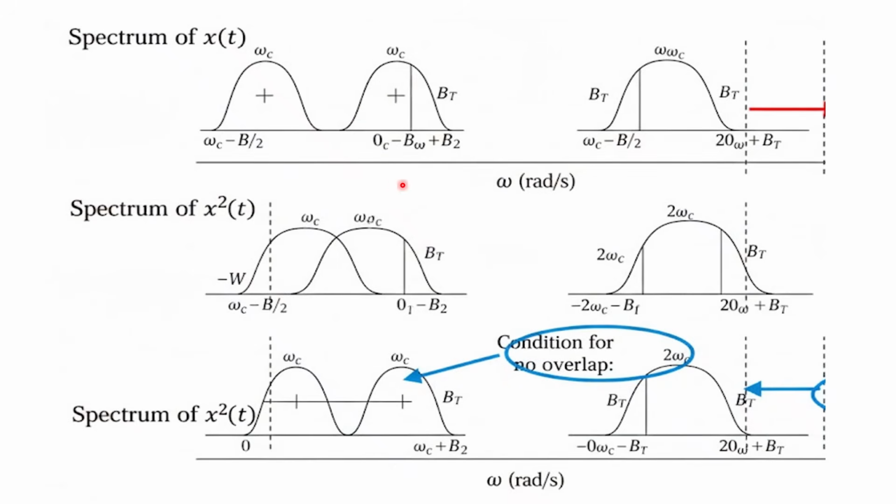Before these calculations, you can also visualize this, with the spectrum given for x(t) and x squared(t). In order to not overlap, both should not touch. The gap may be zero, but minimum it should be zero. Otherwise both will overlap, x(t) and x squared(t), and it will be impossible to reconstruct. How will you decide which signal belongs to a particular frequency? Because in the same frequency both pieces of information will be there, so we cannot reconstruct.